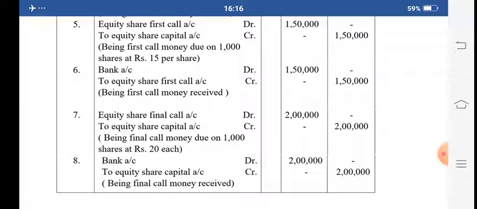Like this you pass the entries for the first call.